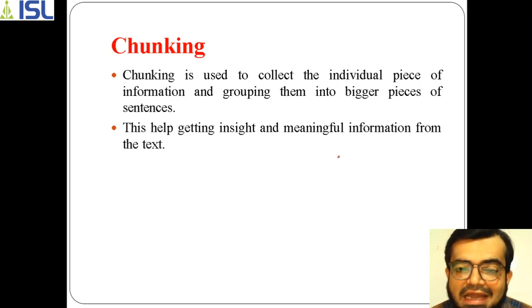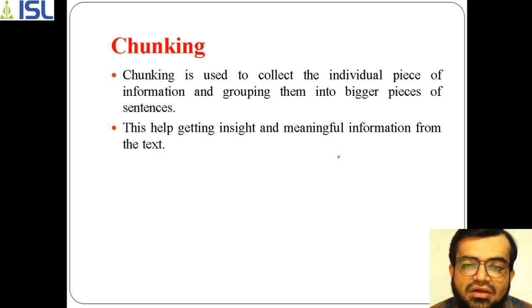But that meaningful information is in an isolated, divided way, because the words have been divided. So it has to be collected. All the pieces of information have to be grouped together so that they form a meaningful sentence, and that meaningful sentence gives meaningful information to the machine.